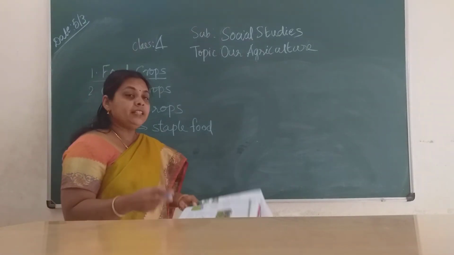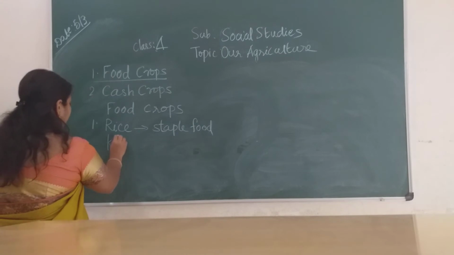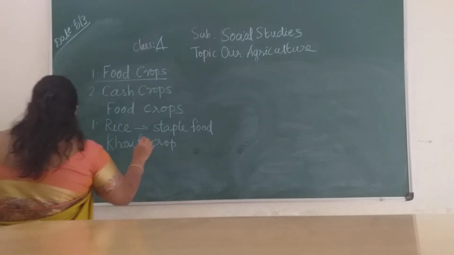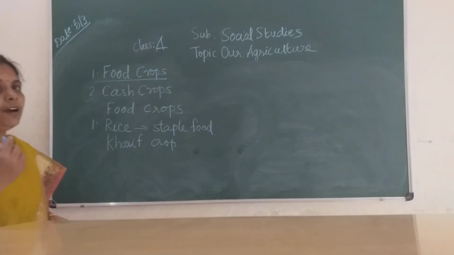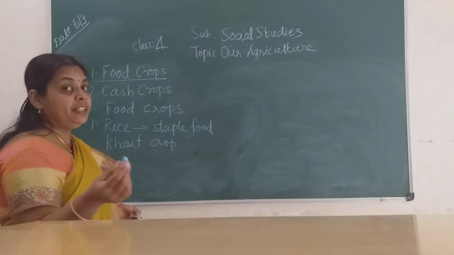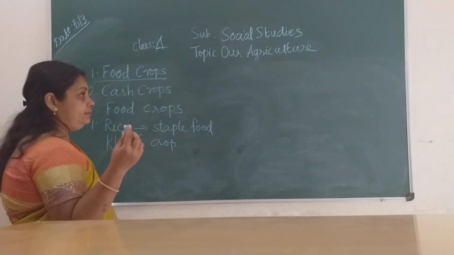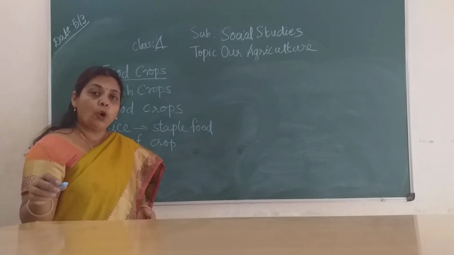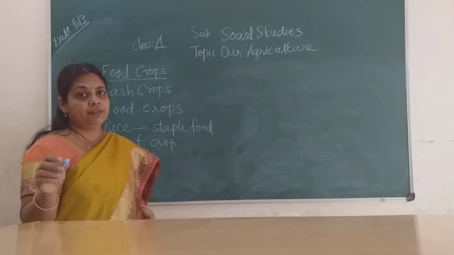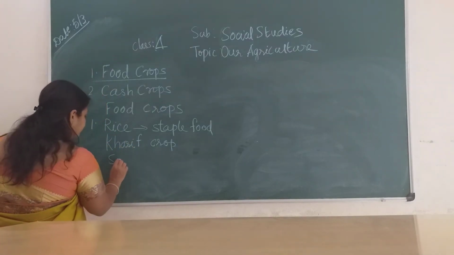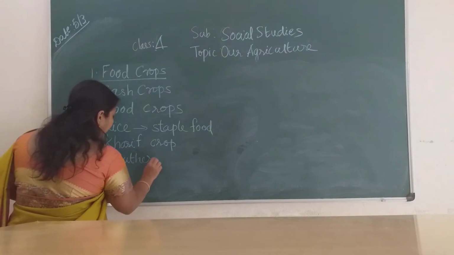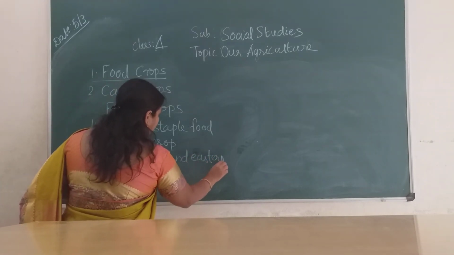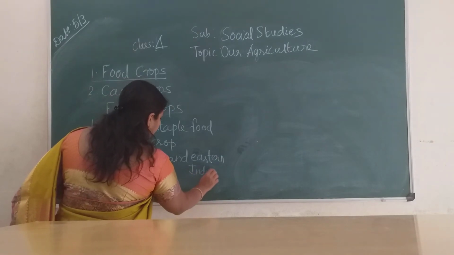Rice is a kharif crop, as we already discussed. It is the staple food of southern and eastern India. The northeast people are there, no? For them also, and for West Bengal and Odisha, rice is an important food, children. That's why in the book they have mentioned southern and eastern India, and they included the northeastern states and West Bengal and Odisha also.